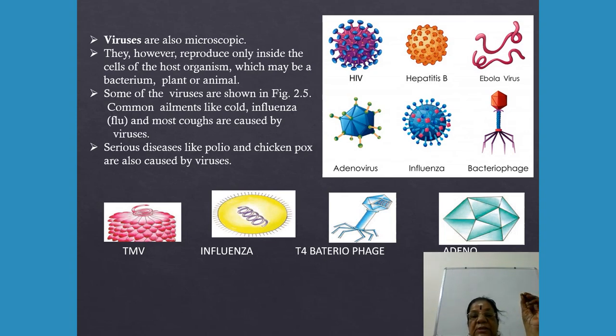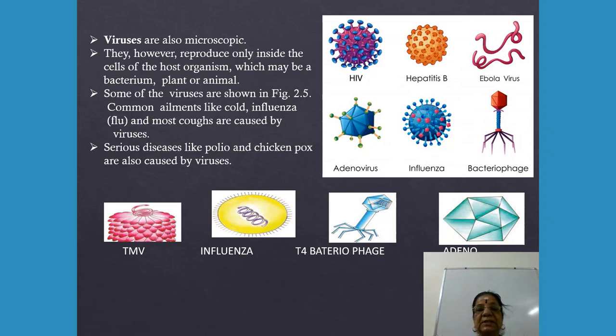Now this capsid, the outer protein coat, in some viruses like HIV is lined by another covering called the envelope. So a virus which has an outer covering is called an enveloped virus. The others are called naked viruses. I think it is not in our book, so check.